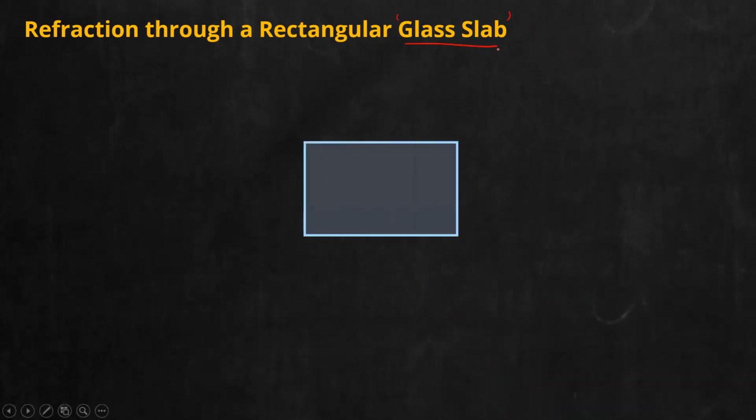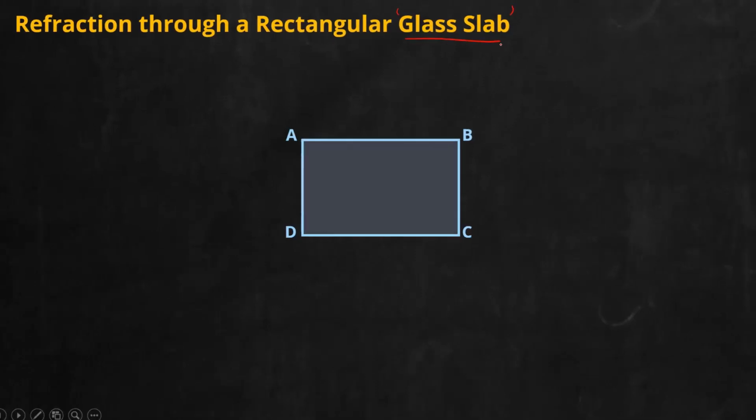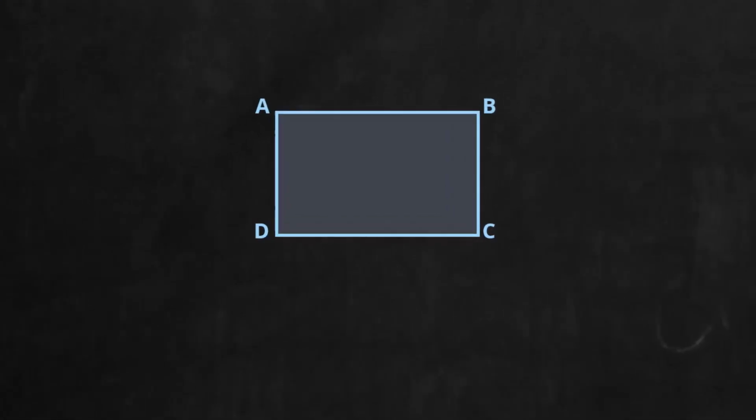So first of all, we need a glass slab. Along with me, draw it first. So you have a rectangular glass slab, name it as ABCD. Now there are two possible ways. First, light will enter the glass slab, then pass through the glass slab, then it will leave the glass slab. So we can mark the medium there. First the light will enter from air to the glass, then later it will leave the glass back into air. So just note that: air, glass, air. Those are the medium separations.